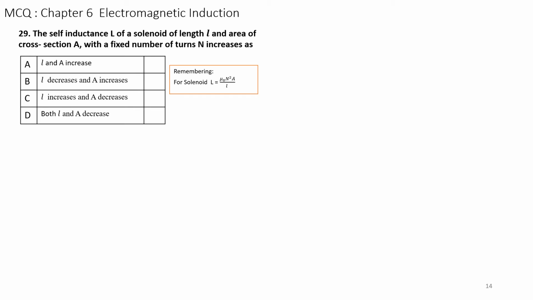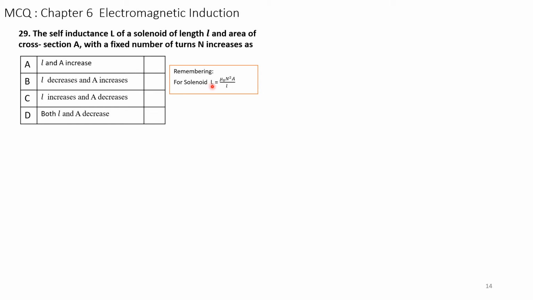The self-inductance of a solenoid is given by L = mu naught N squared A divided by l, where small l is the length of the solenoid. This capital L is the self-inductance.